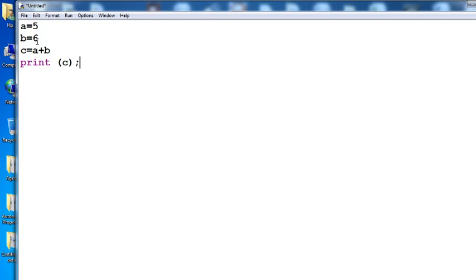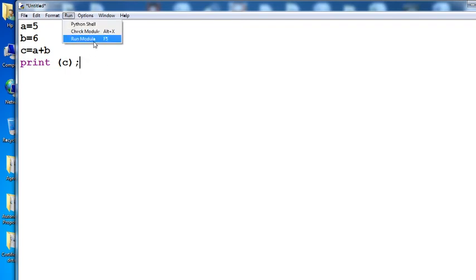Suppose you want to write an addition program in C. There are about 10 lines mandatory to write: hash include stdio.h, conio.h, then the function starts with a bracket, void main function, print, enter the two values, scan, in this way. But here what we actually did is simply write 4 lines. Whatever we performed in the command prompt, the same happens here also. That means A equal to 5, B equal to 6, C equal to A plus B, print C. Automatically your addition program is finished.